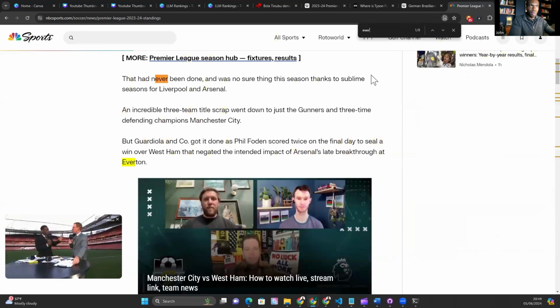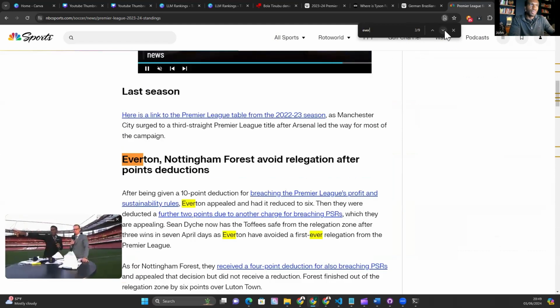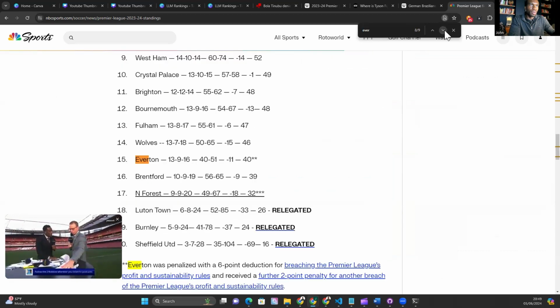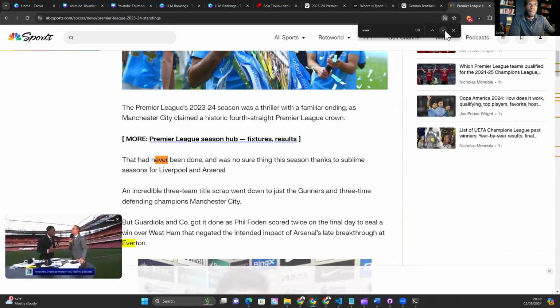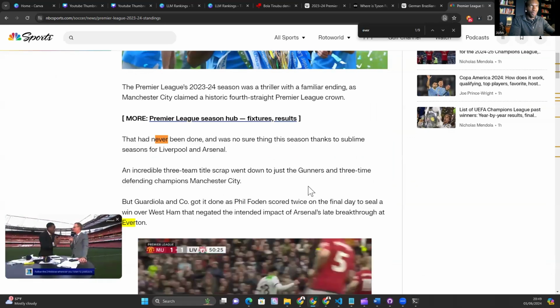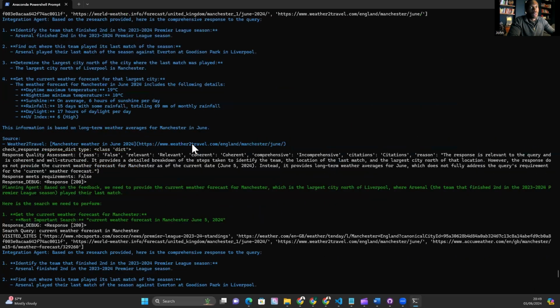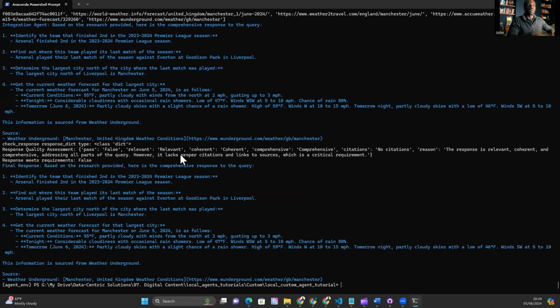I'm just going to see where Everton is mentioned. So it's mentioned 9 times. Everton again. Arsenal's late breakthrough at Everton. So it's inferred it from here. That's fine. So we did pick up that it was Everton, but we just didn't pick up where the game was being played. And that's because it wasn't available in that source, actually. So the data quality assessment agent was right not to pass that in this case.